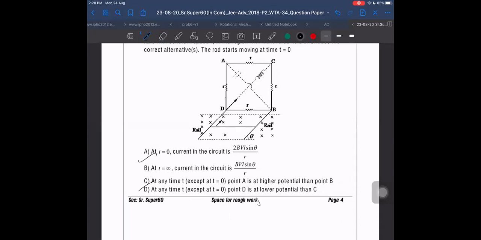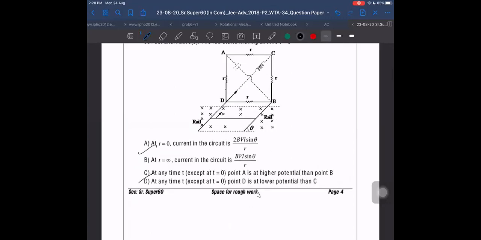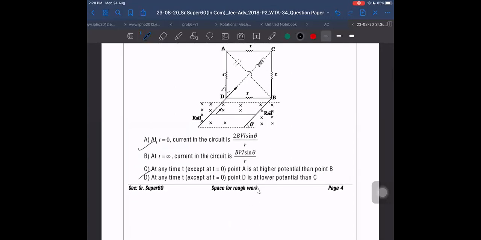So the answer is A and C only, it seems. Because current is flowing in this direction, D will be at a higher potential and B will be at a lower potential. The initial circuit diagram was like this, and the final circuit diagram will be like this. And the current will be flowing initially in this way, finally it will be flowing in this way. Okay.